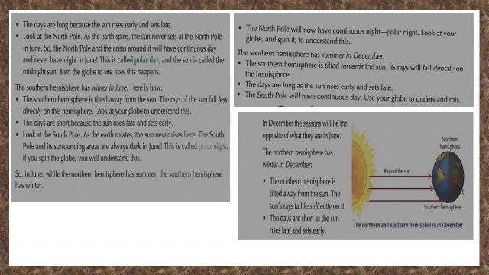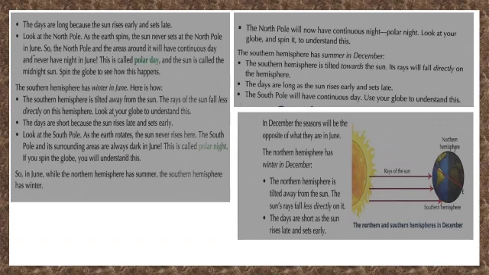The northern hemisphere has winter in December. The northern hemisphere is tilted away from the sun. The sun's rays fall less directly on it. The days are short as the sun rises late and sets earlier. The North Pole will now have continuous night, polar night.